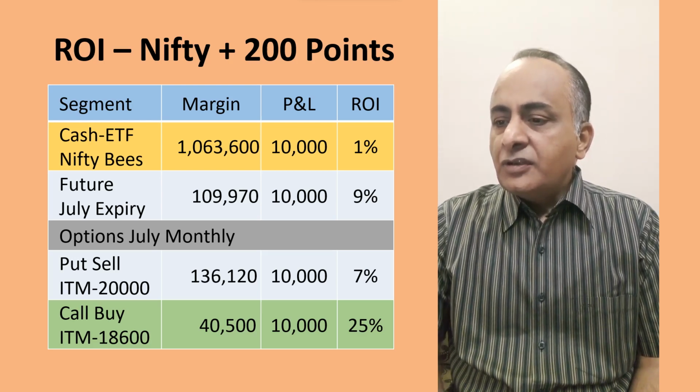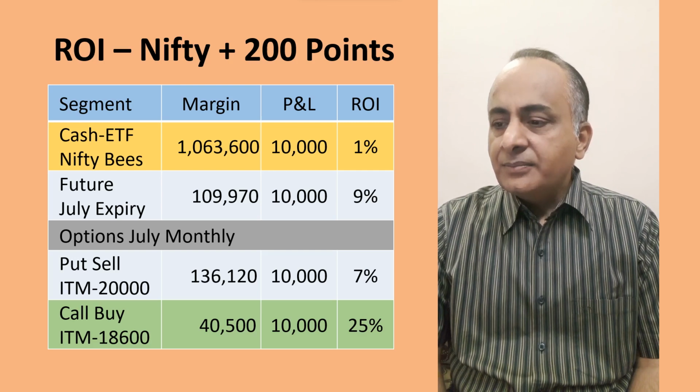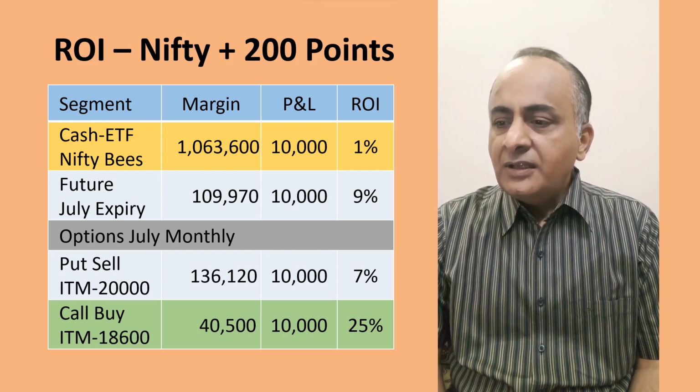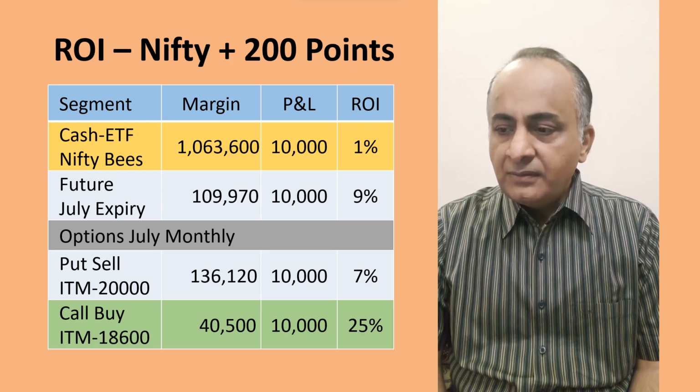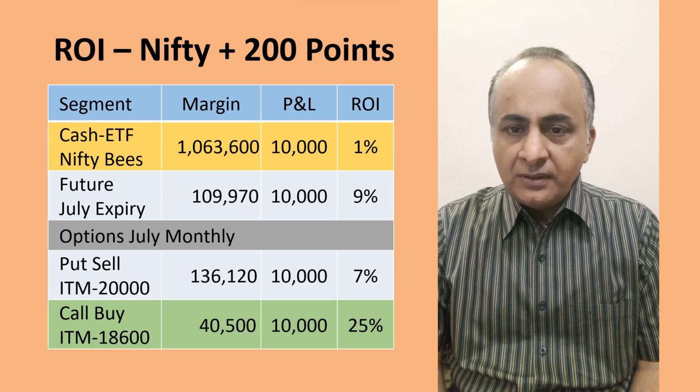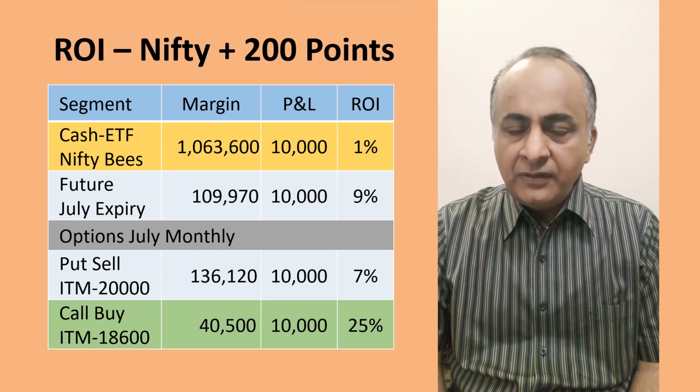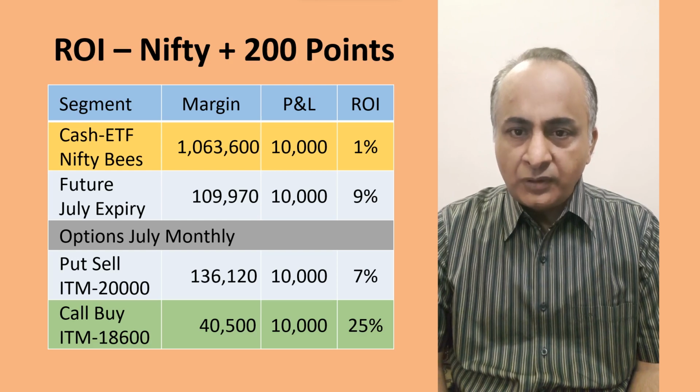Now in cash there will not be any changes. Your P&L will be equivalent to Nifty's move, whether 200 points, 300 points, or 400 points.